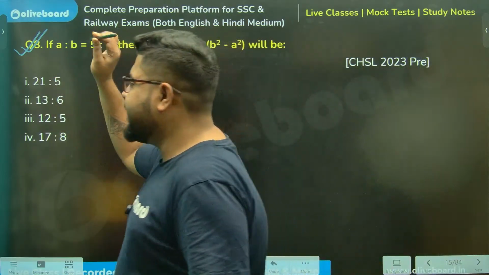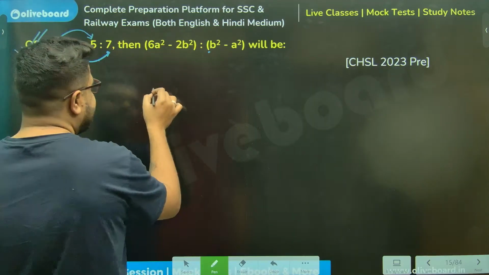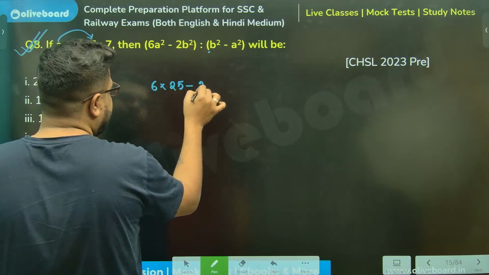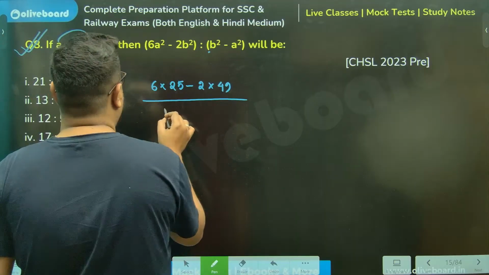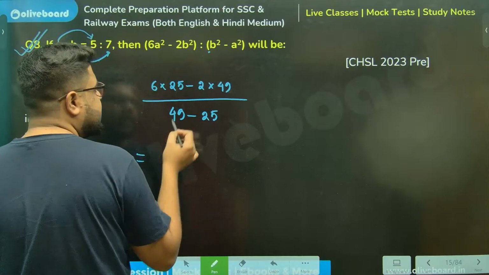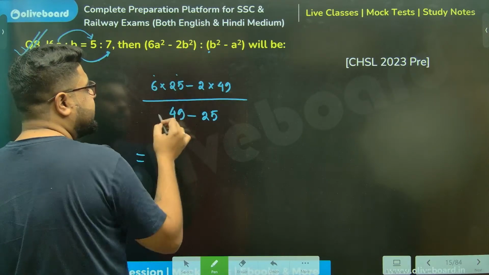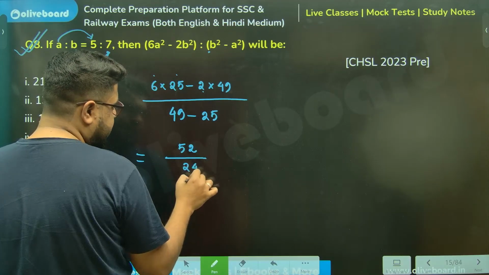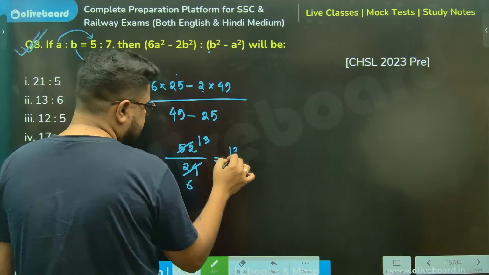I can assume anything, so the best thing to assume is the values themselves. A is 5, B is 7. 6 into 5 square is 150, 2 into B square 49 is 98. Calculate: 150 minus 98 is 52. By this, 25 times... the denominator is 24. So 4 times 6, 4 times 13s, 13 by 6.